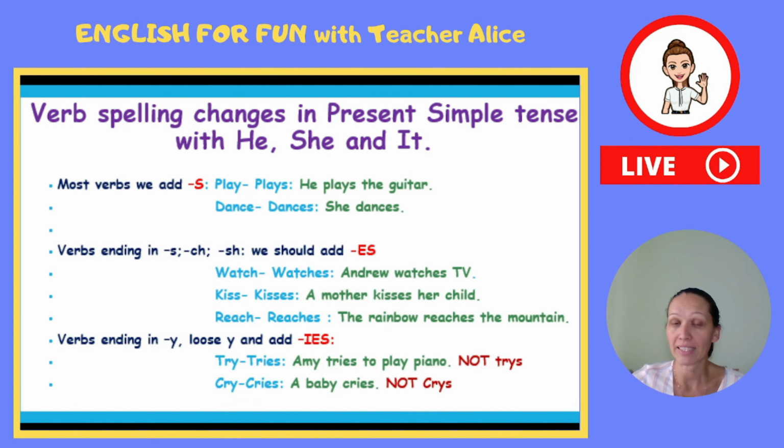And the other ending is ies. If the verb ends in y, the verb loses the y, and we should add ies. For example, try, tries. Amy tries to play piano. We can't say trys. Or cry, cries. A baby cries. Oh, a baby cries a lot.